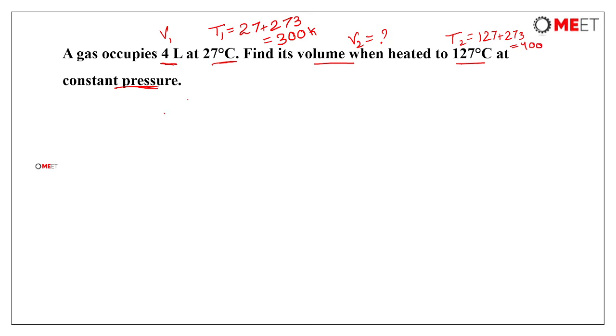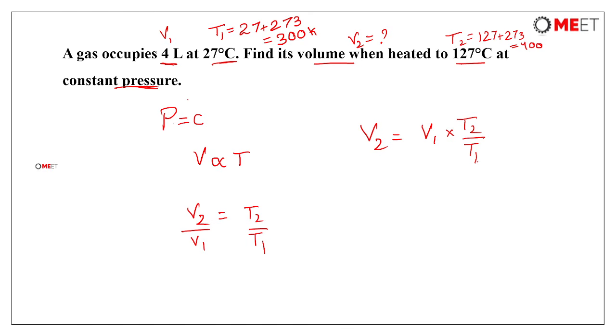The condition is constant pressure. When pressure is constant, volume is directly proportional to temperature. So V2 by V1 is equal to T2 by T1. From this, V2 will be equal to V1 into T2 by T1. V1 volume is 4 liters multiplied by 400 by 300, where T2 is 400 and T1 is 300. So 16 by 3, which is 5.33 liters. That will be the volume.